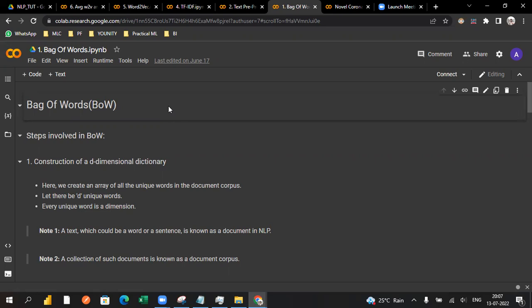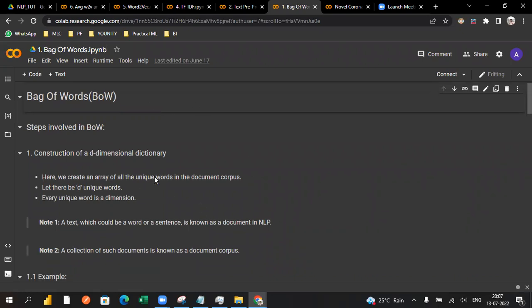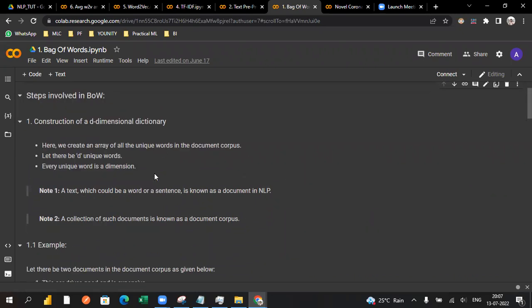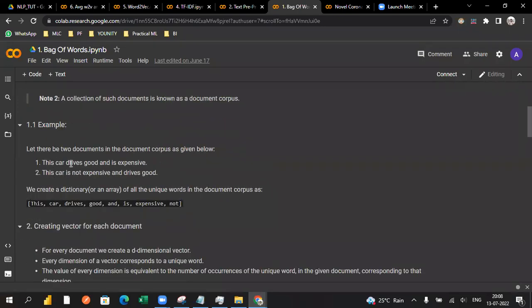So let's check how bag of words helps us in converting text to integers. The concept of bag of words is that we have unique words in your document corpus, and each unique word is converted into a dimensional vector using each and every word. Let's take this example: this car drives good and is expensive. This car is not expensive and drives good.